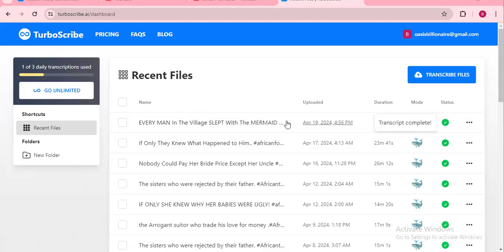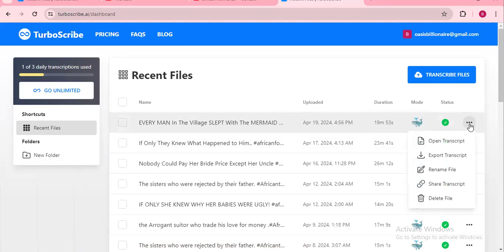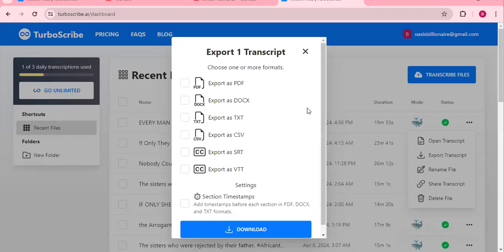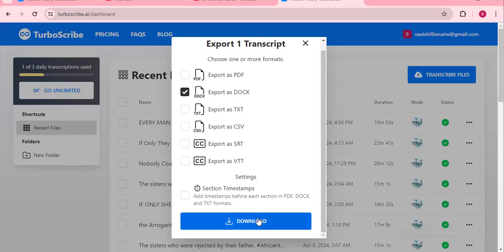So you guys can see it has finished transcribing. This is it right here, okay? You can now see the green tick here. So I'll click on the three dots on the right and click on export transcript. Now here, we have the option to select a wide variety of formats. We are going to select the doc format, that's the document format. You click on that and right here, you click on download.